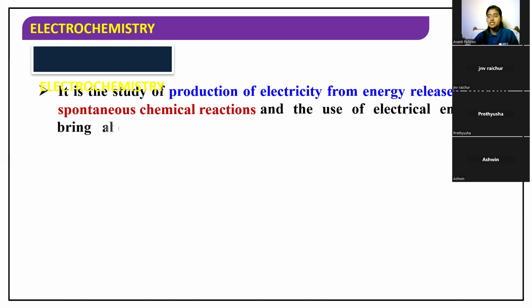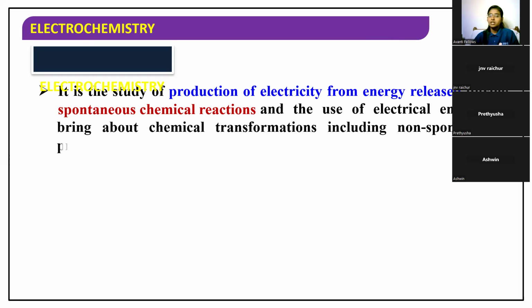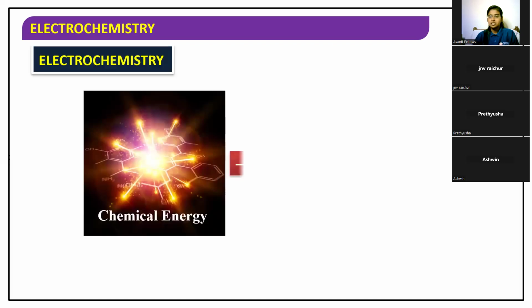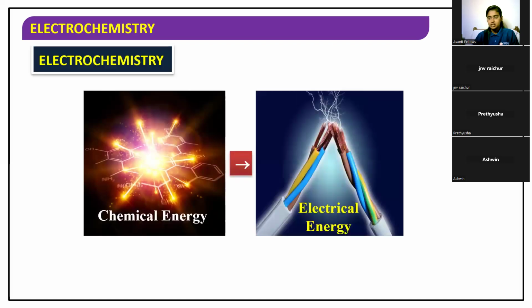And the use of this electrical energy to bring about some chemical transformation, including non-spontaneous processes. All the reactions are not spontaneous. Some reactions are non-spontaneous in nature also. So including those processes, the electrical energy which we are producing can be converted into chemical energy also. So the study of interconversion of chemical energy and electrical energy is called electrochemistry.